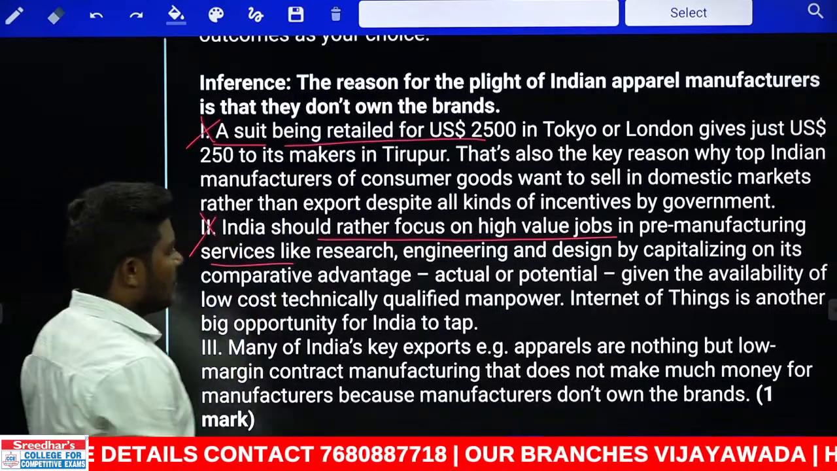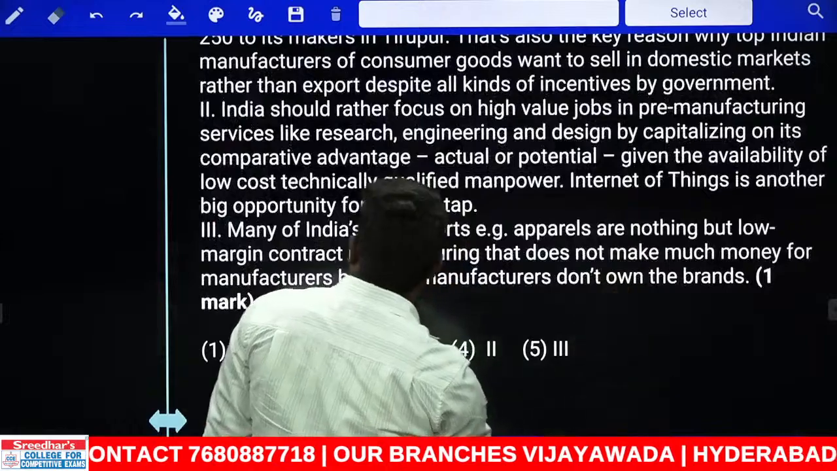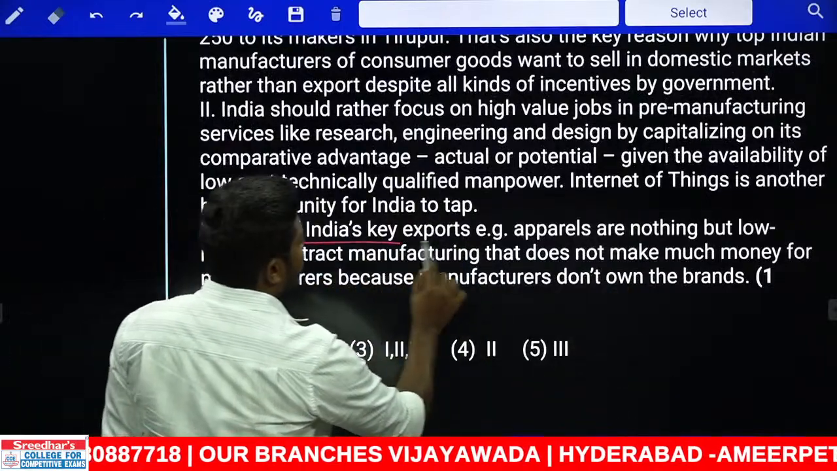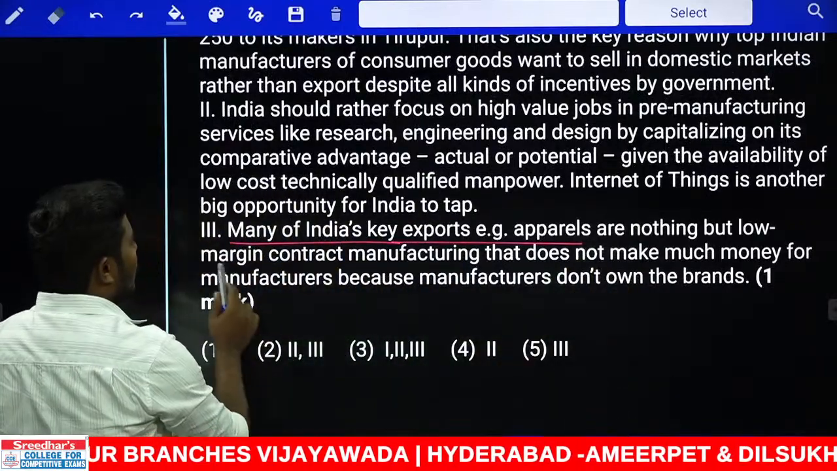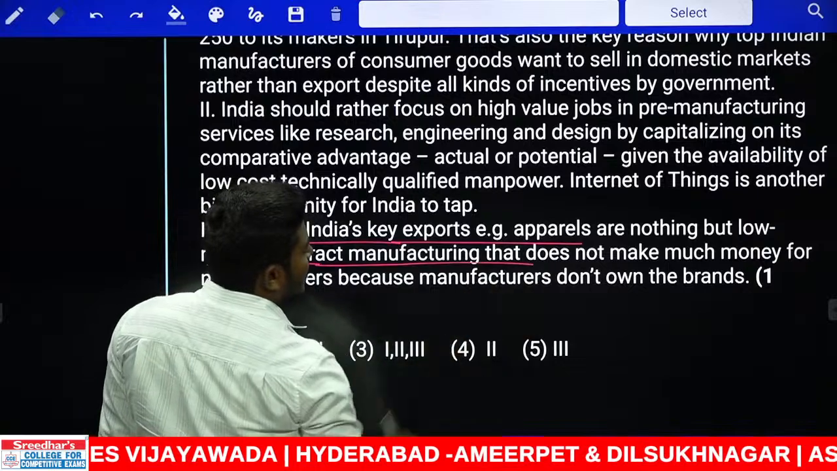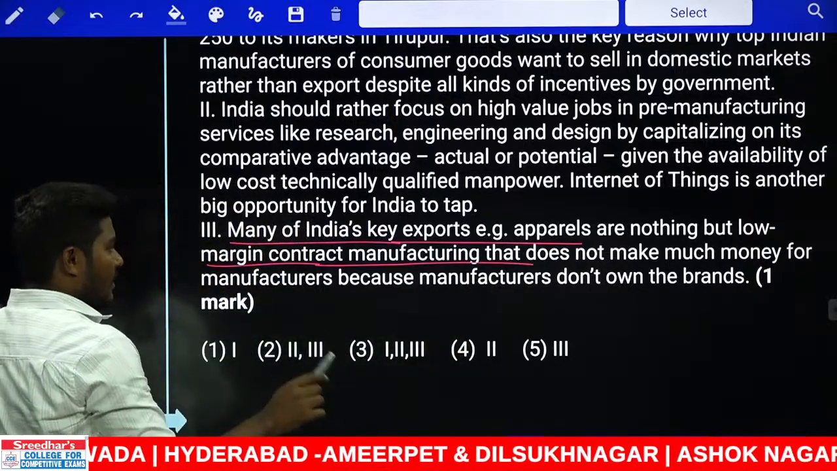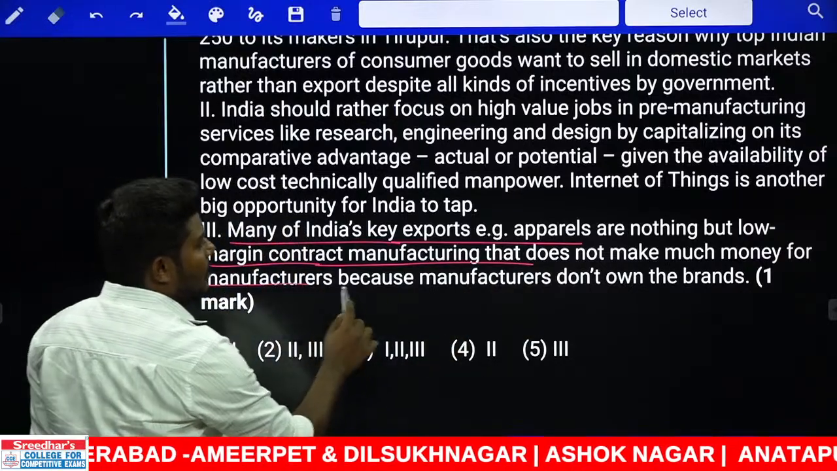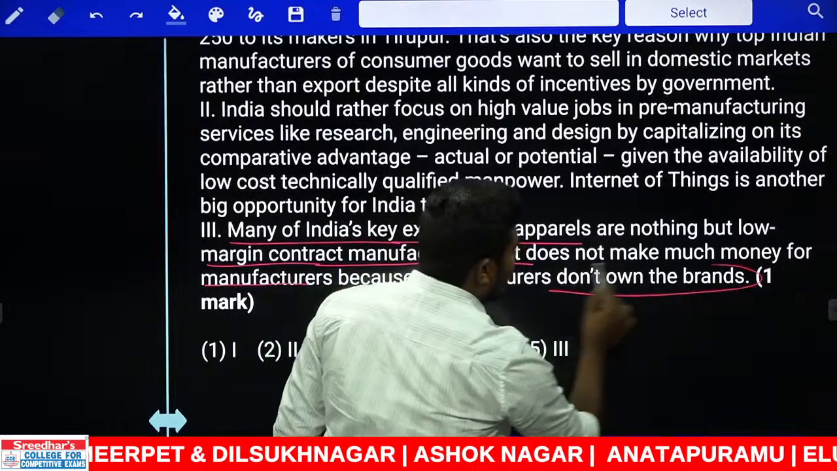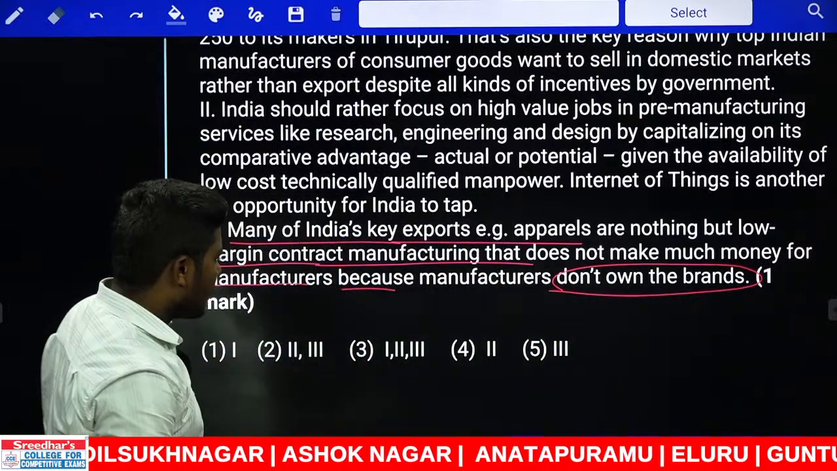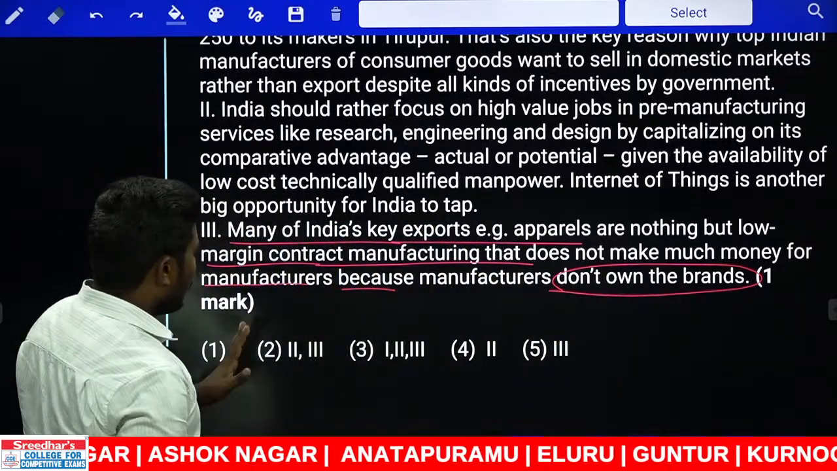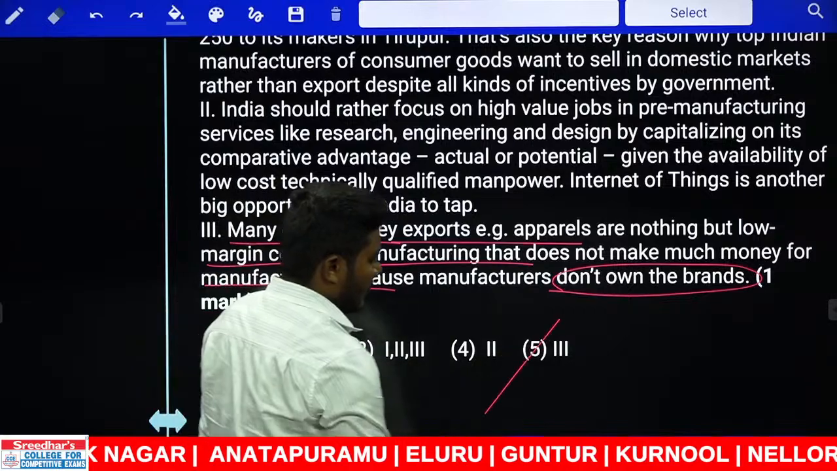Look at the third one. What is the third one given? Many of India's key exports, apparels, are nothing but low margin contract manufacturing that does not make much money for manufacturers because manufacturers don't own the brands. Is that clear or not? Absolutely clear. Answer should go for only 3.